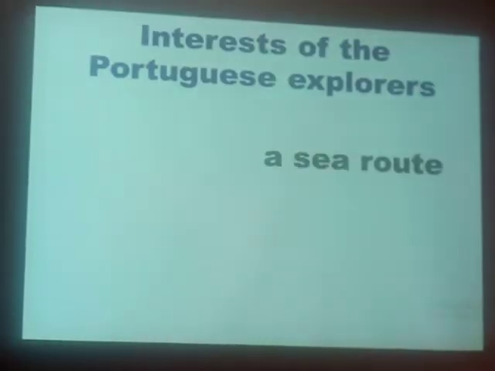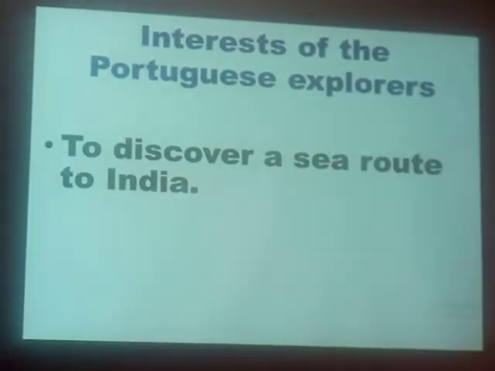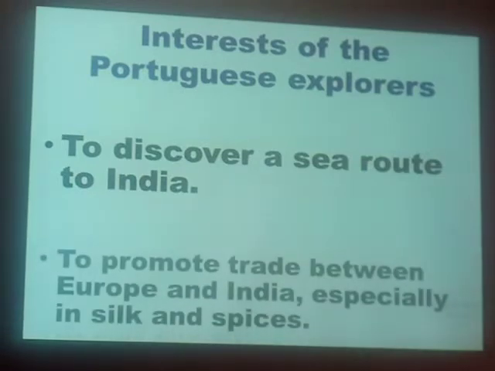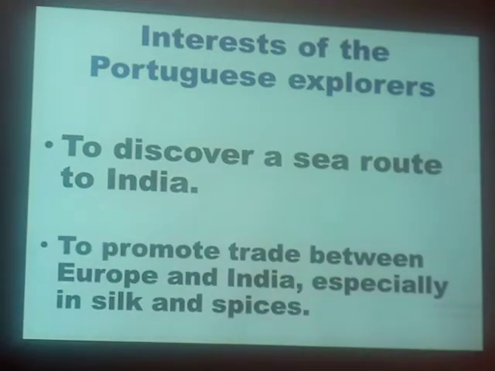Their intentions: one, to discover a sea route to India. Another intention is to promote trade between Europe and India, especially in silk and spices. They were interested in promoting trade between Portugal and India, or Europe and India. Portugal is one of the countries in Europe. So those were their intentions, their interests.